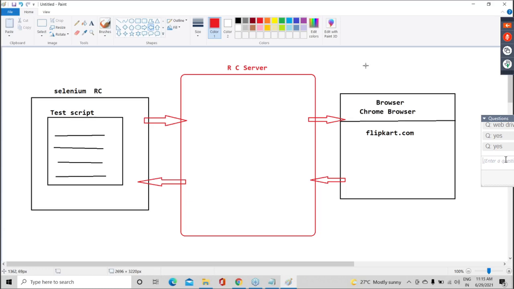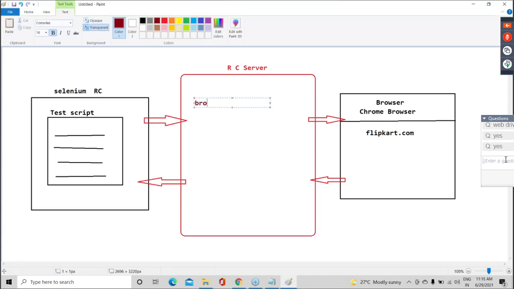Now, exactly which browser do you want to work with? So that means, can I say, guys, browser configuration settings should be present? Is everyone getting my point? Okay.